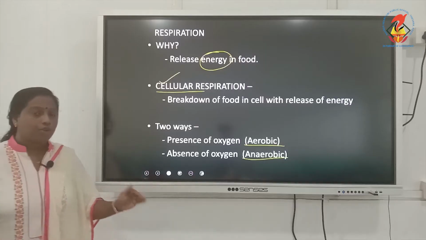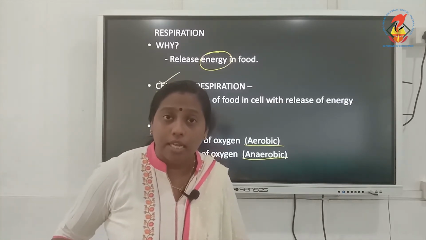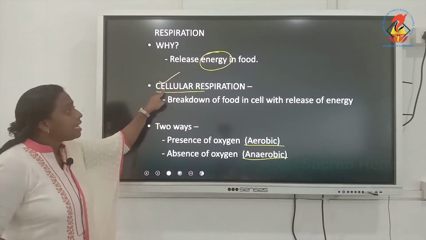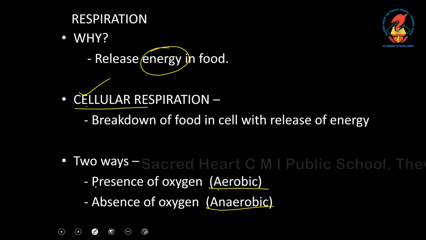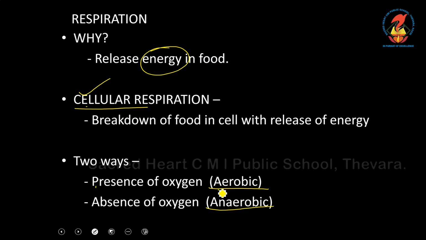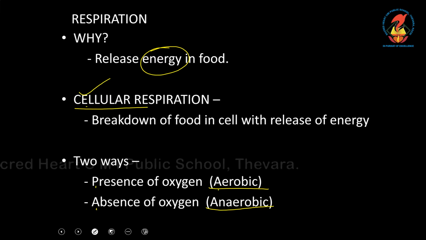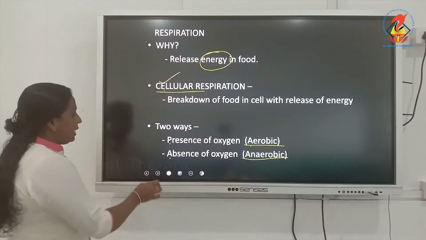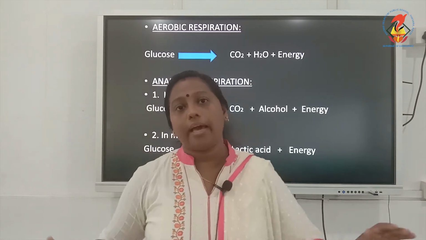So understood? The food which we eat is getting converted into energy. The process you call respiration. When it is occurring inside a cell, you call it cellular respiration. When cellular respiration occurs in the presence of oxygen, you call it aerobic respiration. And when cellular respiration occurs in the absence of oxygen, you call it anaerobic respiration. Hope this introduction is clear for you. Okay. Next, we are going to see in detail about aerobic and anaerobic respiration.